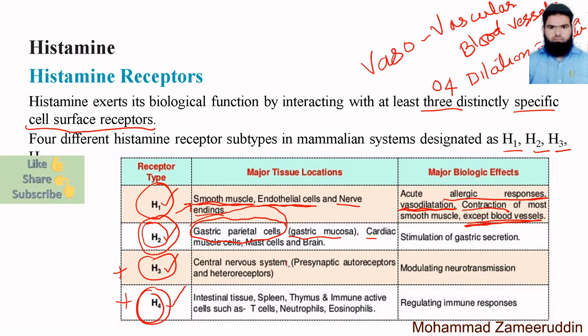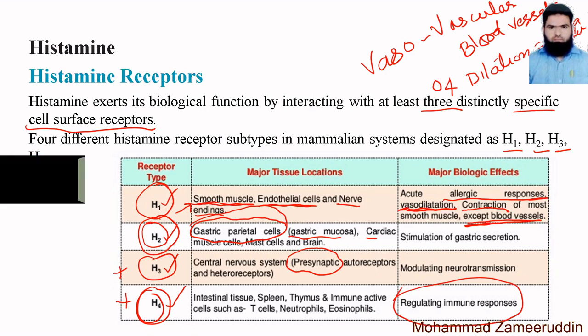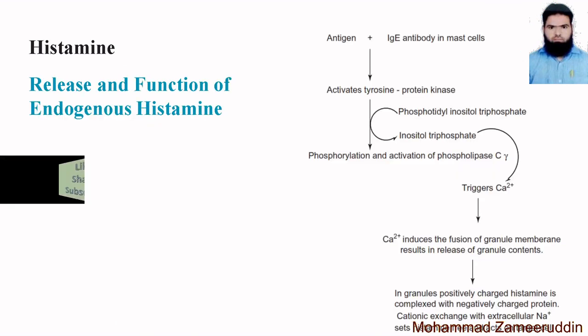Presynaptic means before the synapse, the junction where two neurons communicate with each other. Then the H4 receptor is found in intestinal tissues, spleen, thymus, and immune active cells such as T cells, neutrophils and eosinophils. They regulate the immune responses of the human body. So these are the histamine receptors and their occurrence in the body.